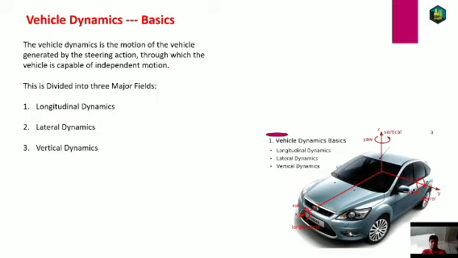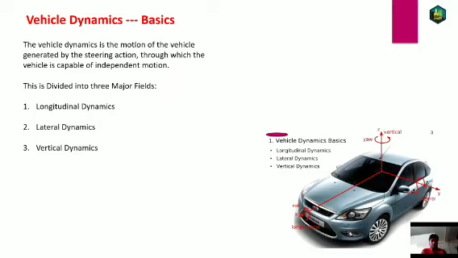If the vehicle moves about the y-axis, it is pitch. If it moves about the x-axis, it is roll, and if it moves about the z-axis, it is yaw. So the branch is subdivided into three major fields, and we can study the three different fields in different views.